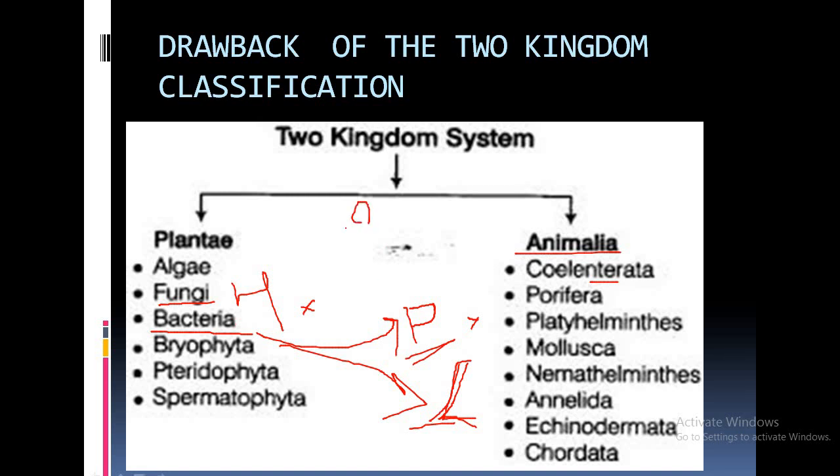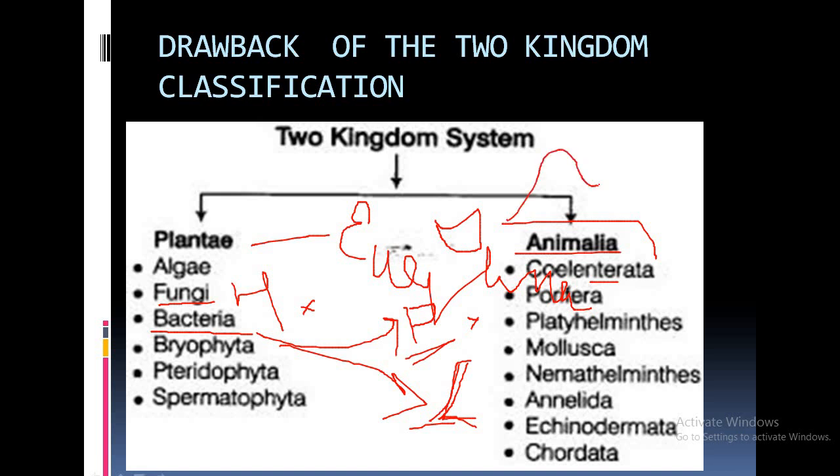In the same manner, the position of Euglena. Euglena also shares certain features similar to Plantae as well as Animalia. In Euglena, they have cup-shaped chloroplast, and the presence of chloroplast is a feature similar to Plantae. But the Euglena at night shows the heterotrophic mode of nutrition, which is a feature similar to Animalia, and the Euglena has a flagellum which helps in movement and locomotion.